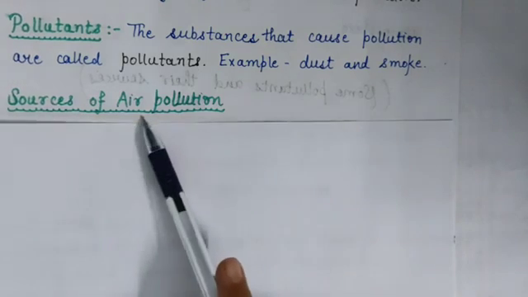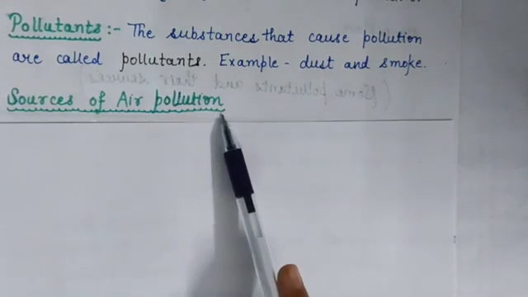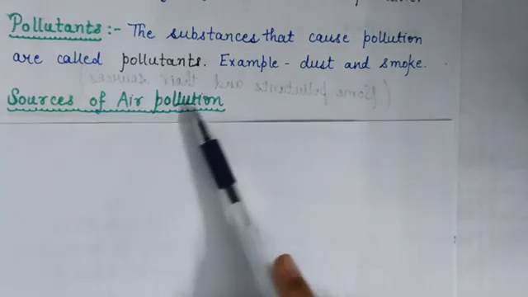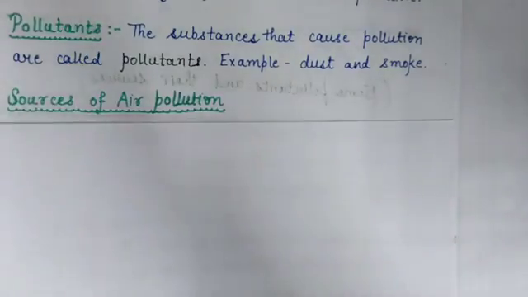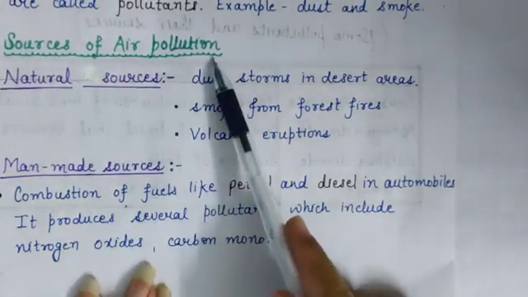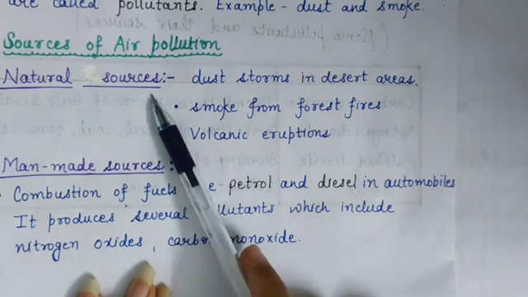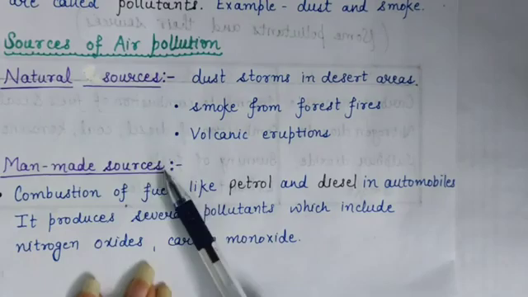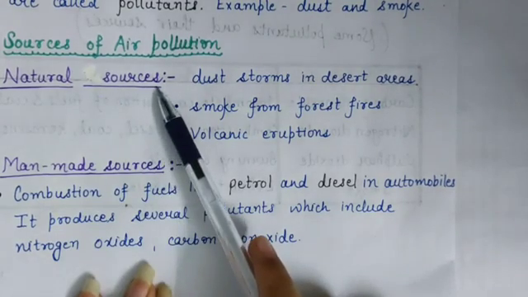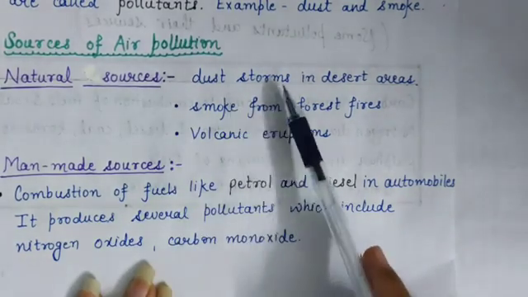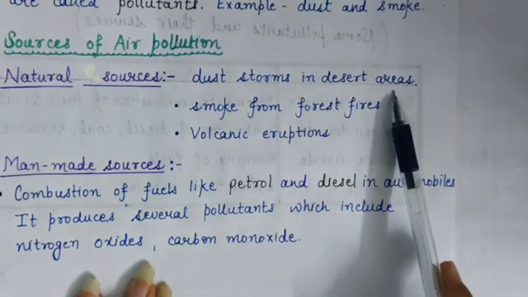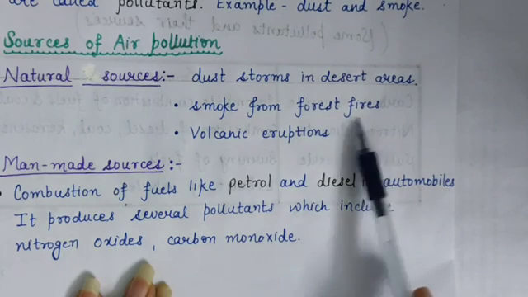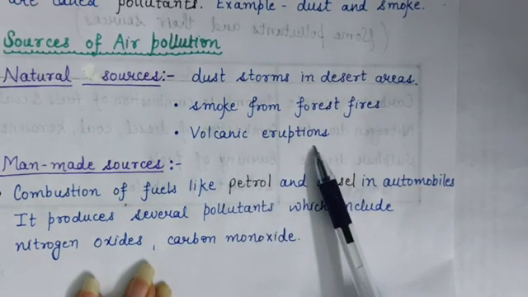Now, what are the sources of air pollution? Means now we will study what are the sources of air pollution. So there are two sources of air pollution. First is natural source and second is man-made sources. Natural sources of air pollution include dust storms in desert areas and smoke from forest fires and volcanic eruptions.